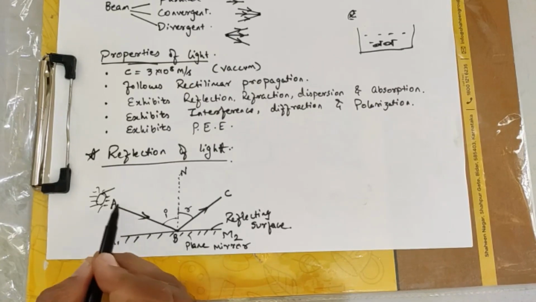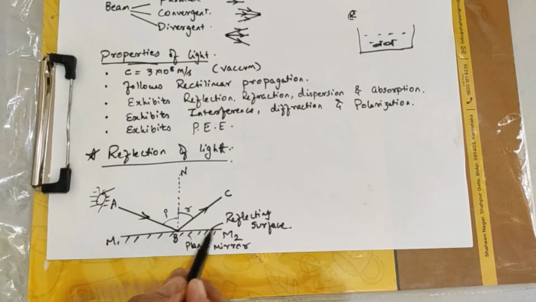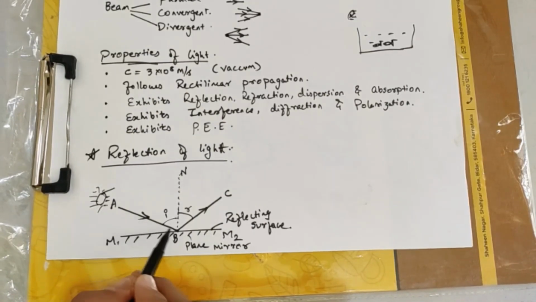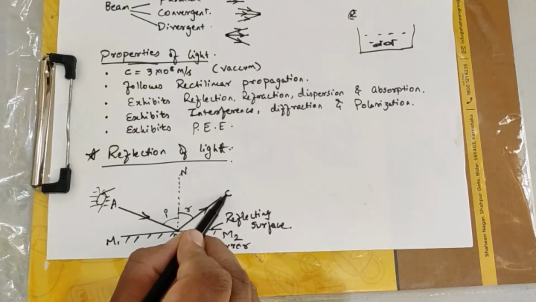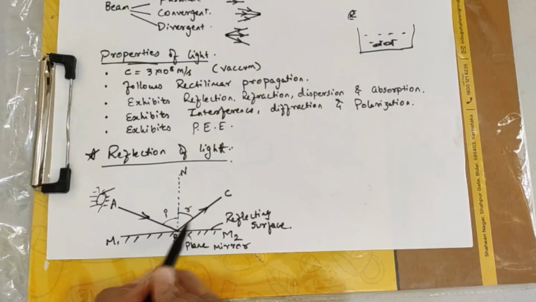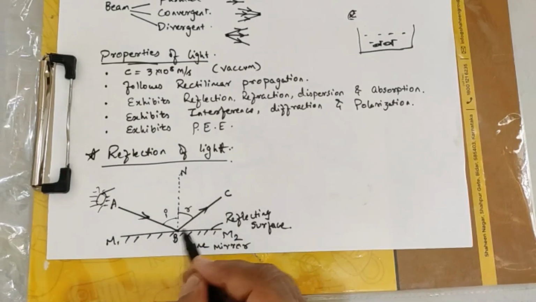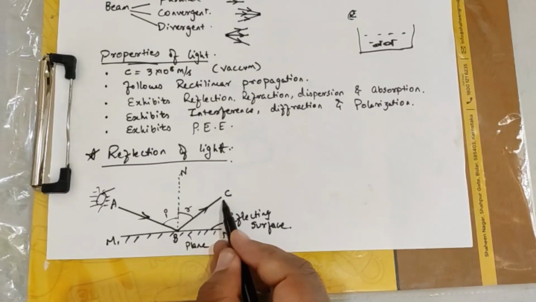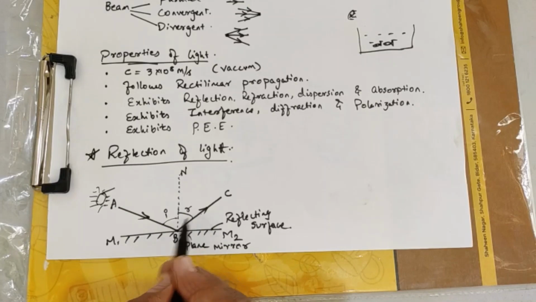So what is happening? This AB is called the incident ray. Since it is being applied on the mirror, it is the first ray, so it is the incident ray. Once it is incident, it is going in this direction. It is undergoing reflection. So BC is called the reflected ray, and AB is called the incident ray.